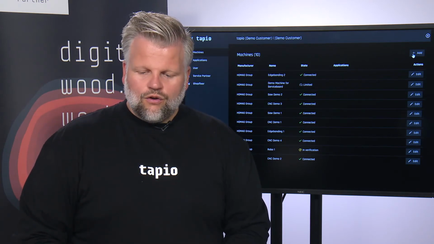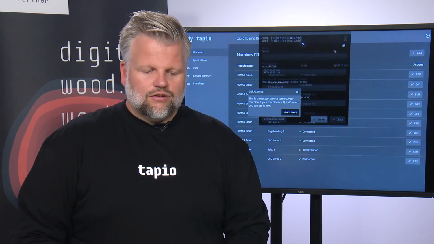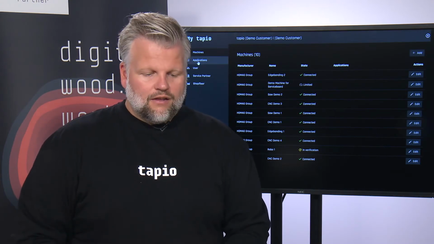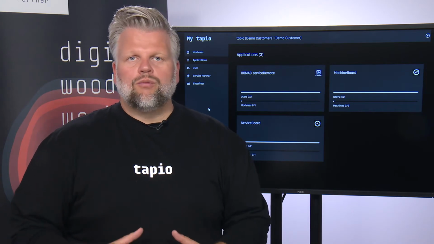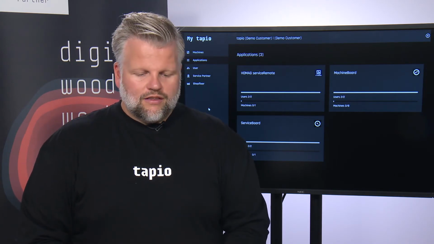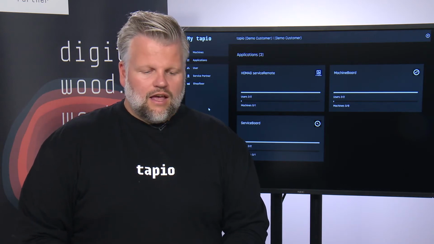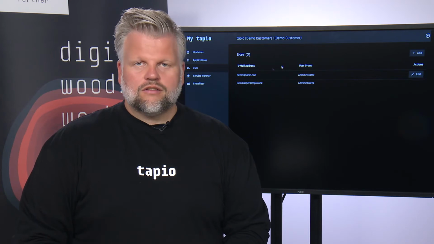On the right corner you always can add, in the different tabs, for example, machines or users or service partner relationships or new elements in the production. So applications, you see a nice overview of all your applications you bought in the Tapio shop. You see the number of licenses, you see the users using the licenses, and you can also add new users here under the user section.